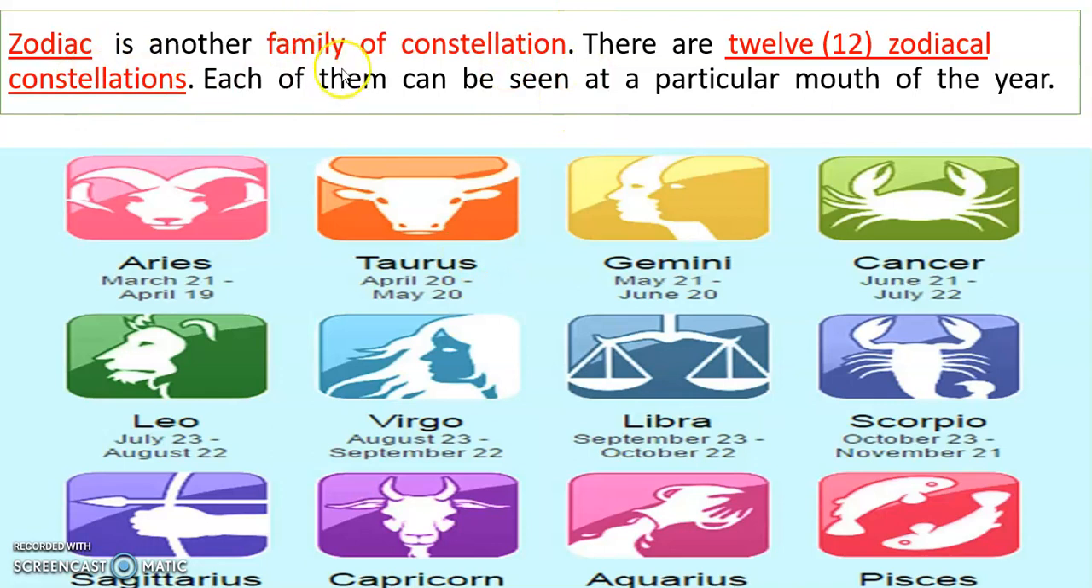Again, zodiac is another family of constellations. This is another group of stars, and the zodiac is the family of constellations. And these are the 12 zodiacal constellations: Aries, Taurus, Gemini, Cancer, Leo, Virgo, Libra, Scorpio, Sagittarius, Capricorn, Aquarius, Pisces.